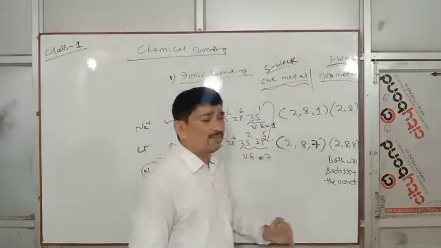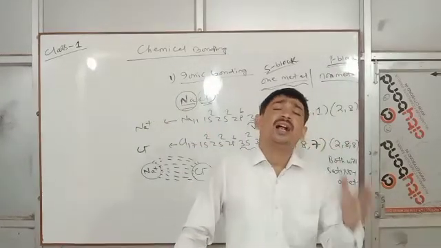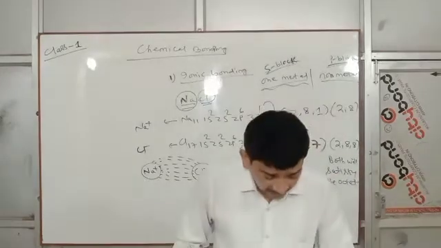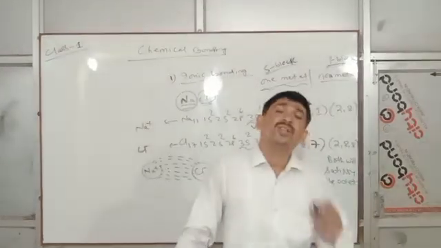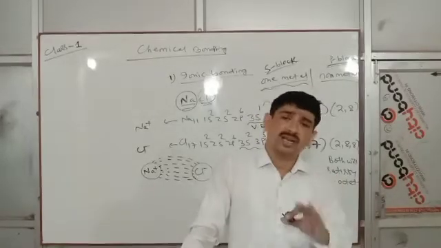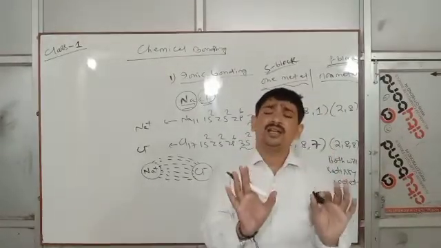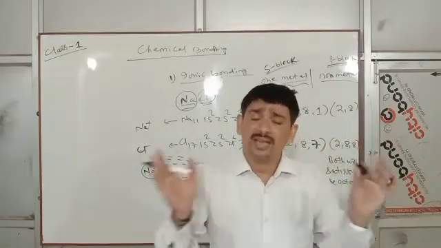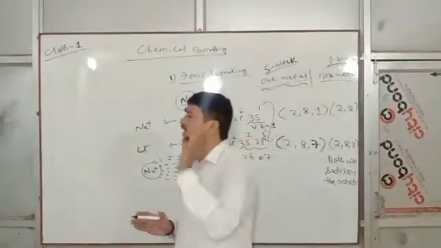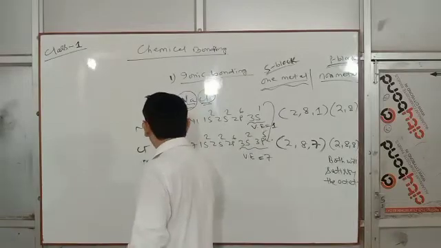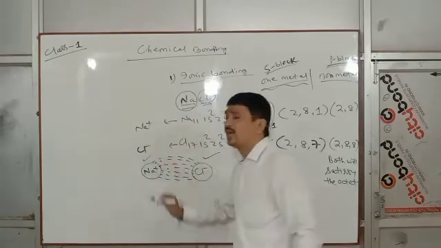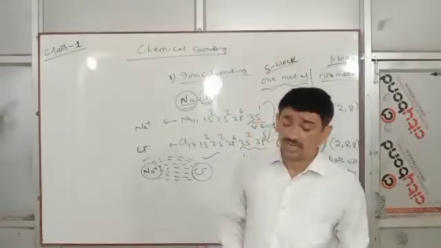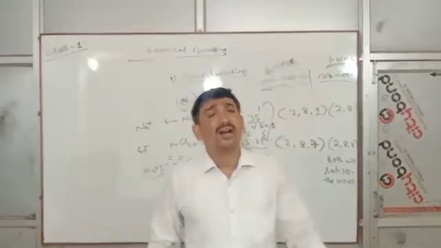Characteristics of ionic bonding: ionic compounds are hard and rigid. Ionic compounds have high melting and boiling point. Ionic compounds have high density. There is strong electrostatic force of attraction between the cations and anions, due to which ionic compounds are hard and rigid, and have high melting and boiling point.